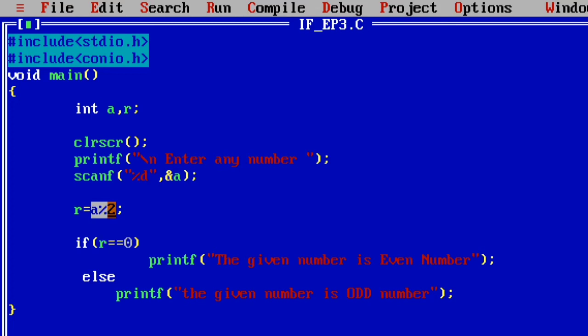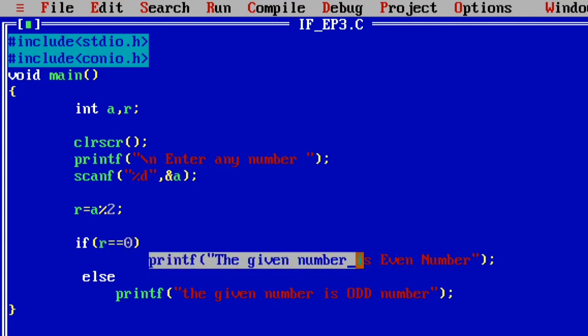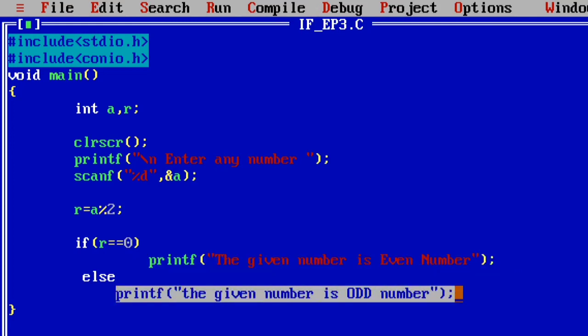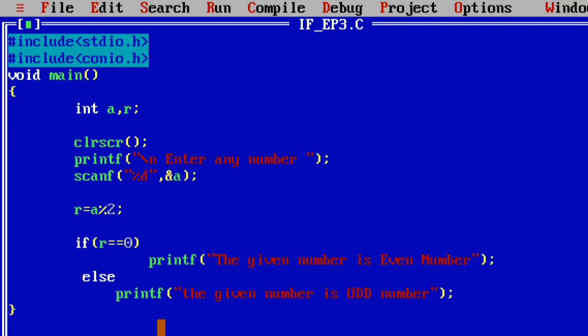11 modulus 2, you will get the remainder as 1. So the 1 is stored in the variable R. Now if R, that means 1 equal to 0, the given condition is false. Now it omits the if block, then it executes the else block. That's why the output is: the given number is odd number.